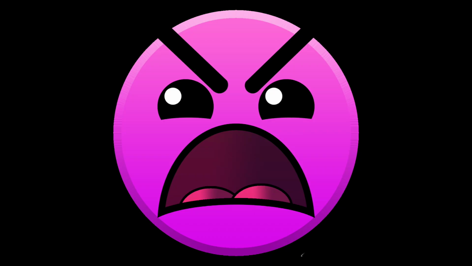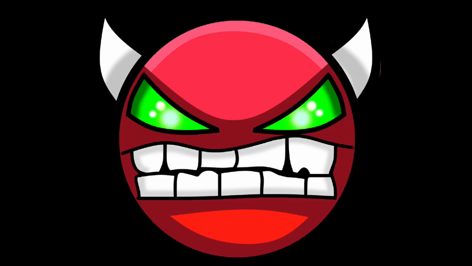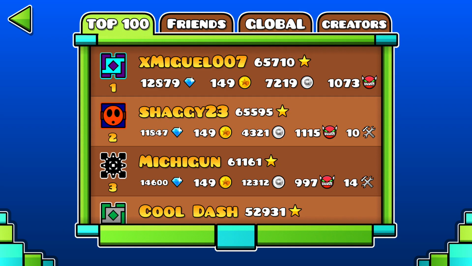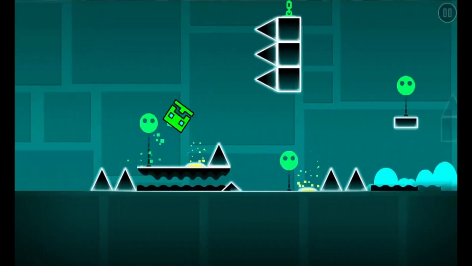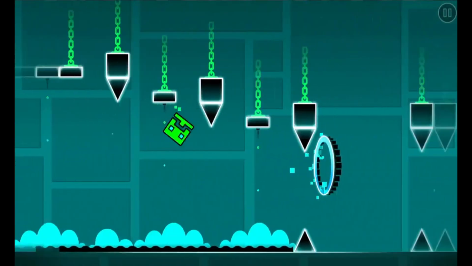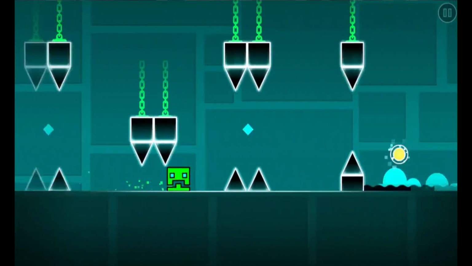Update 1.3. Most importantly, Update 1.3 added the insane and demon difficulties to the game. As people got better and better at Geometry Dash, new difficulty levels were needed in order to classify more difficult levels. Secondly, a leaderboard was added into the game so that people could compare their stats and race to have more stars by beating more and more difficult levels. Multiple new level details and effects were added so that people could make their levels more interesting without having to use many old objects to create custom ones.